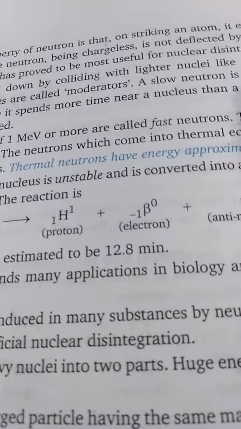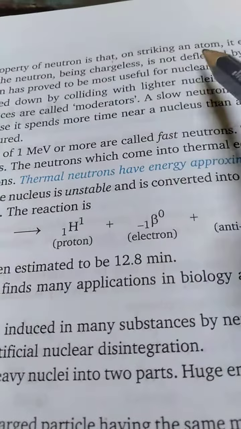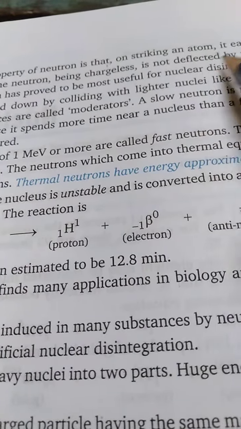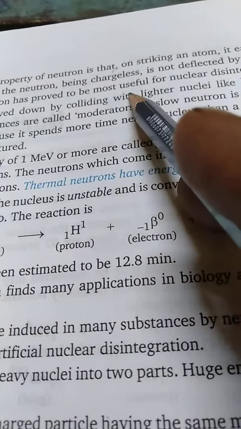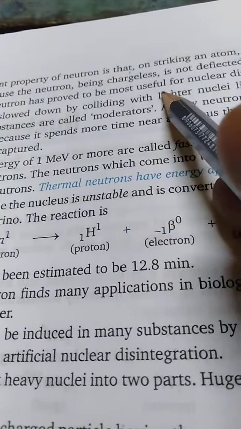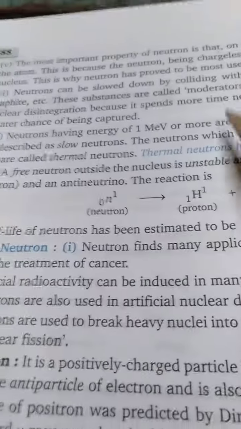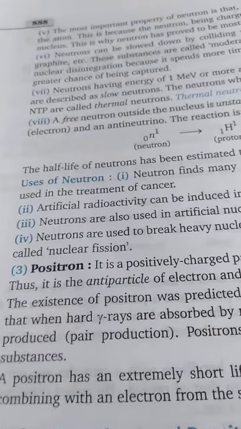The most important property of the neutron is that on striking an atom, it easily enters the nucleus of the atom. Because it is chargeless, there will be no Coulombic repulsion, no electrostatic repulsion. That is why the neutron was used as a very important projectile in nuclear reactions, better than charged particles like the proton or electron. Okay, so these are the uses. The neutron finds many applications, so you can read the uses from here.